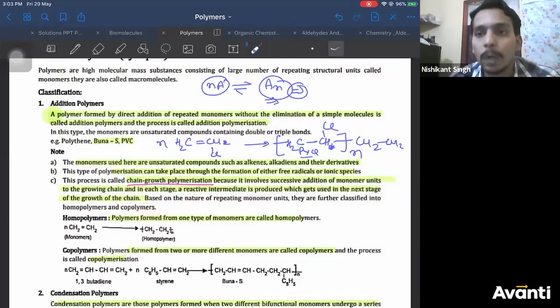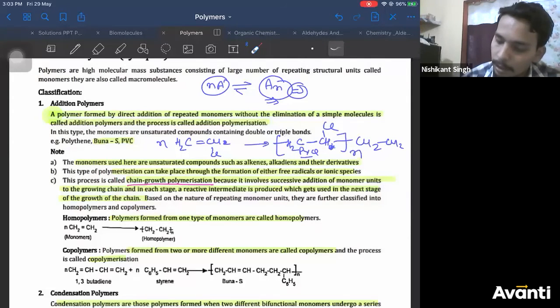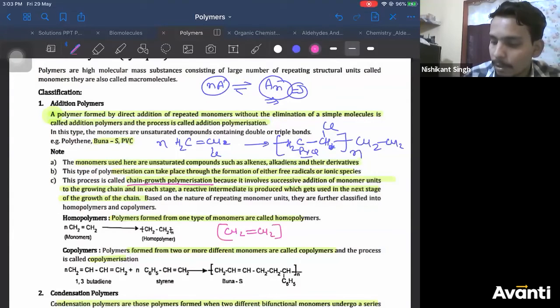Now, what are homopolymers? Homopolymers are those made up of the same monomers. So polymers which are made from the same monomers are called homopolymers. Example is ethene, vinyl chloride also. You take ethene, break the pi bond, repeat it n times, and you'll get polyethene.